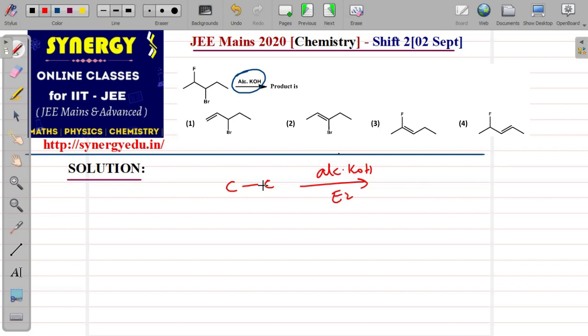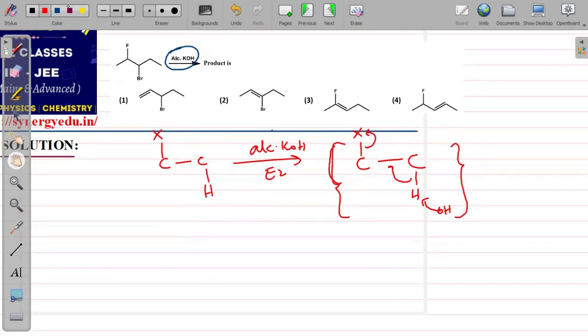So for E2 elimination, the important condition is, suppose a halogen and a hydrogen are there, and OH minus attacks. This H is breaking and the halogen is also breaking. That is what happens in the E2 elimination process.